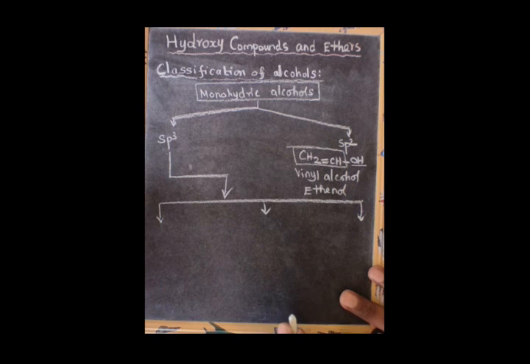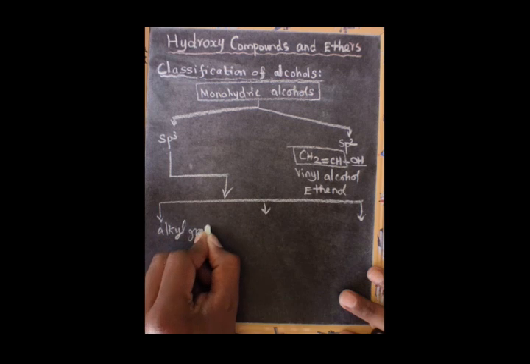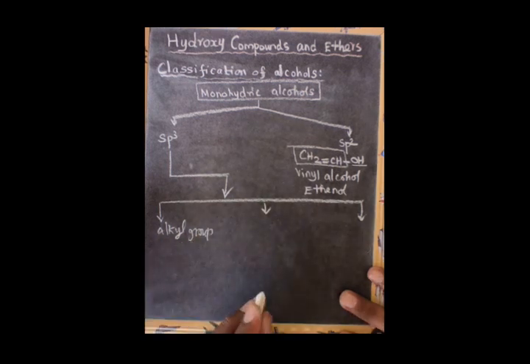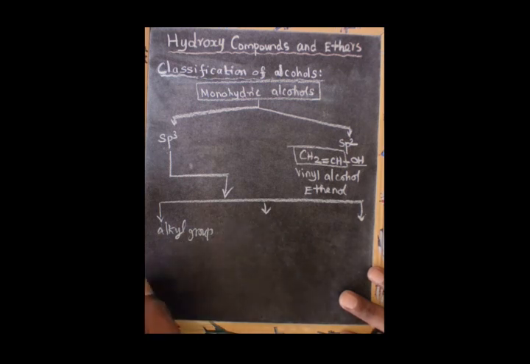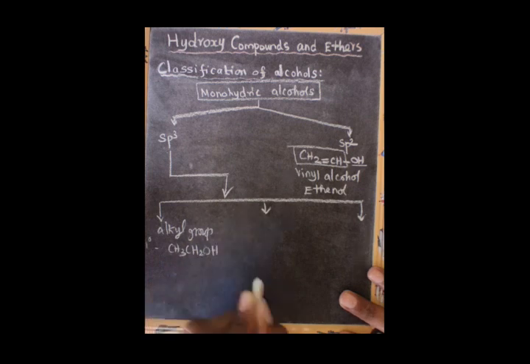The first one, the OH group attached to an alkyl group. It is further classified into primary, secondary and tertiary alcohols. Primary example, ethyl alcohol, CH3CH2OH.